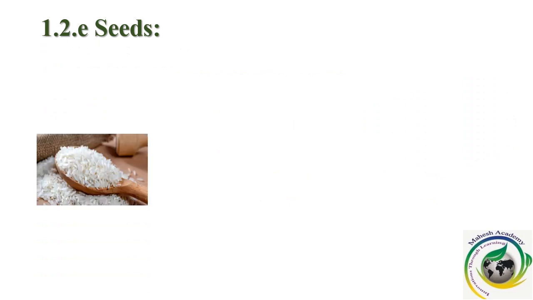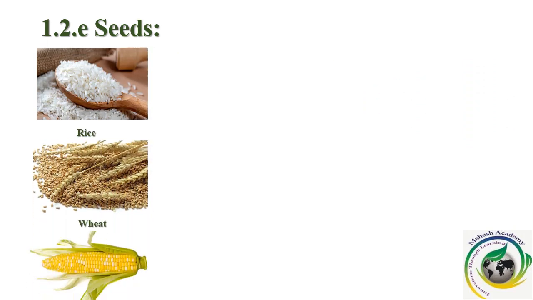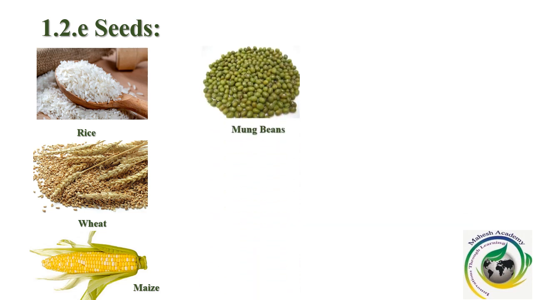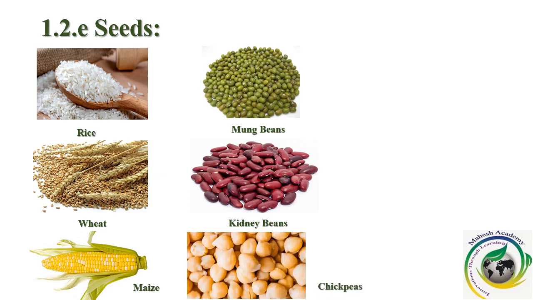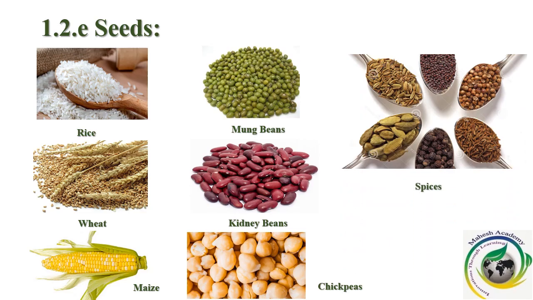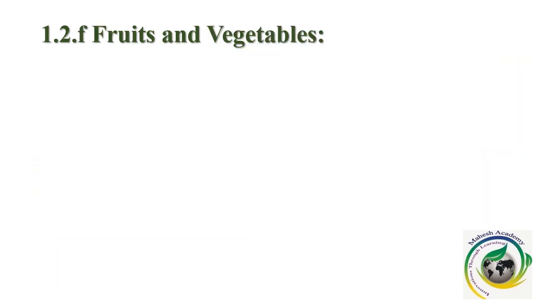Then seeds. Seeds like rice, wheat, maize are eaten commonly in our households. Then mung beans, kidney beans, chickpeas, etc. We make sabzis out of these. Then spices. Some spices are shown here, like mustard, coriander seeds, cumin seeds, black peppercorns, green cardamom, and caraway seeds. All these spices are obtained from the seed part of the plant. Understood?